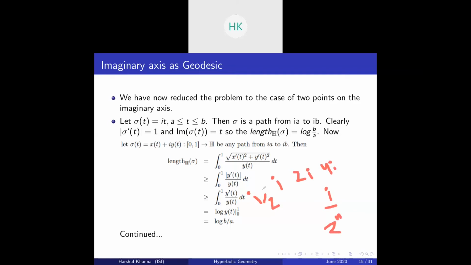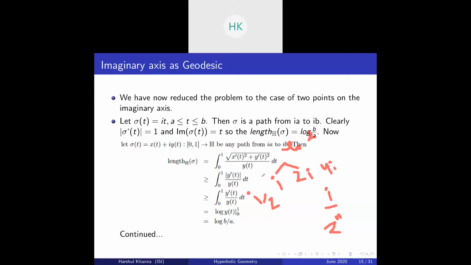Notice the distance between any two consecutive points in this sequence is ln 2. So i and 2i have distance ln 2 between them, similarly for i and i by 2, and i by 2 and i by 4. So as you move towards the real axis, these points get farther away from you, and as you move away from the real axis, these points get closer to each other.